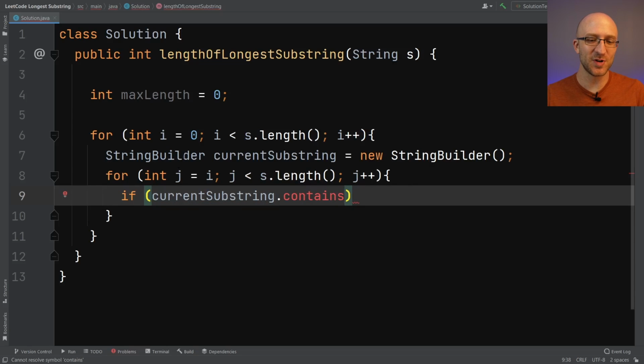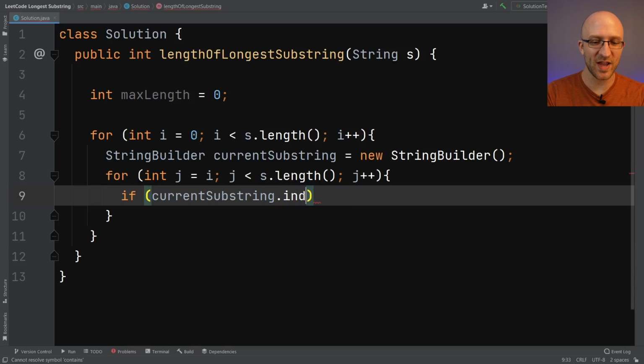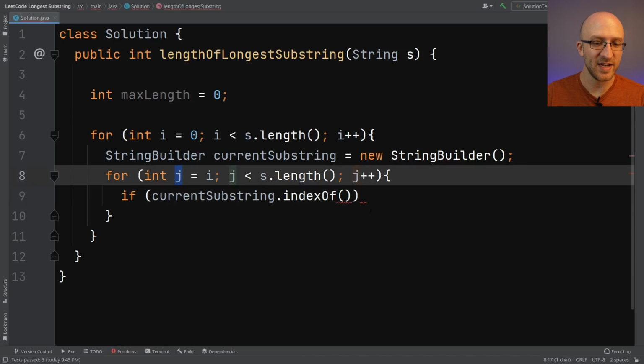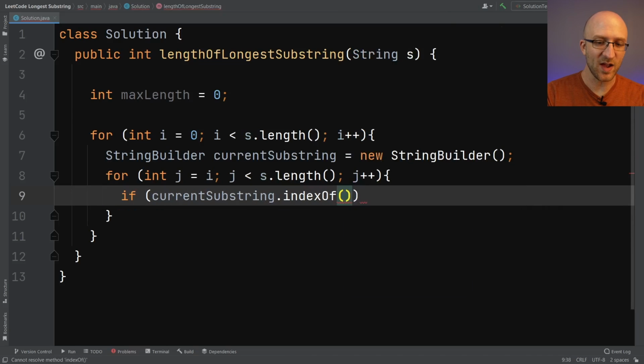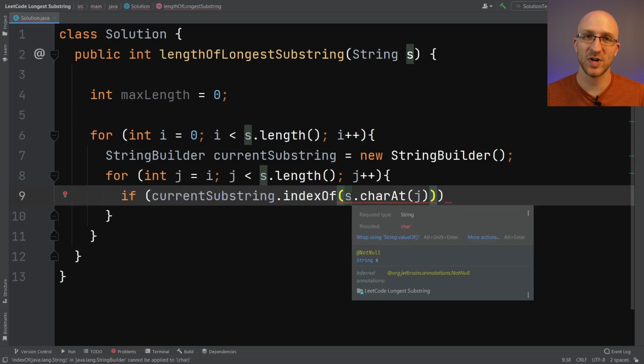But unfortunately, StringBuilder doesn't actually have a contains method that just returns a simple boolean. So what we have to do instead is call the indexOf method on it. So the next character that we would add to the substring is the character that's at the jth position in our original string. And so to get that, we can just call s.charAt, and then pass in the index we're looking for, j. Now again, unfortunately, this indexOf method can't take a character. You have to pass in a string. But luckily, it's easy to convert a character to a string.